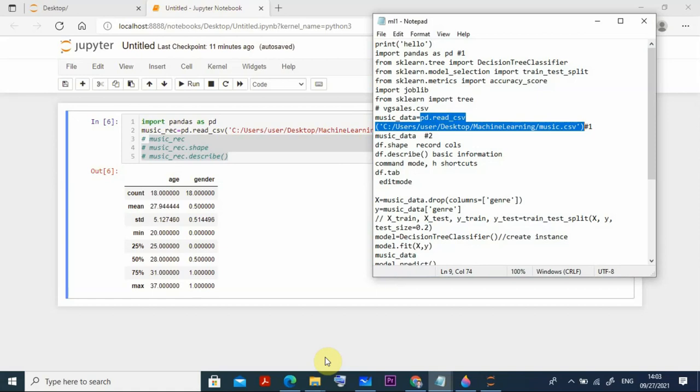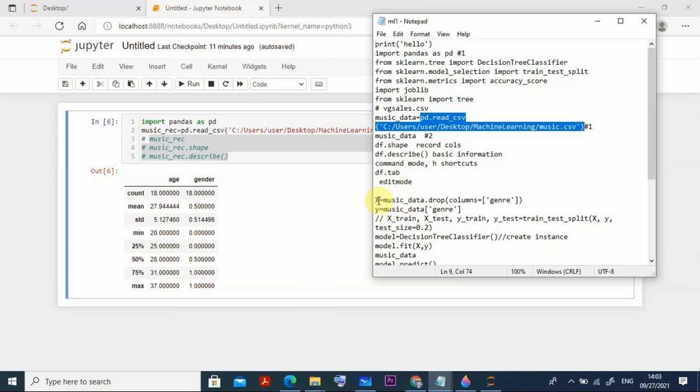Okay, then what I need to do, I told you that I have to divide into 2 parts. One is the input and another is the output, right? So that means I put the age and gender, this is the input. Based on that it is going to find the genre, or whatever we call it there. So then I use this command.